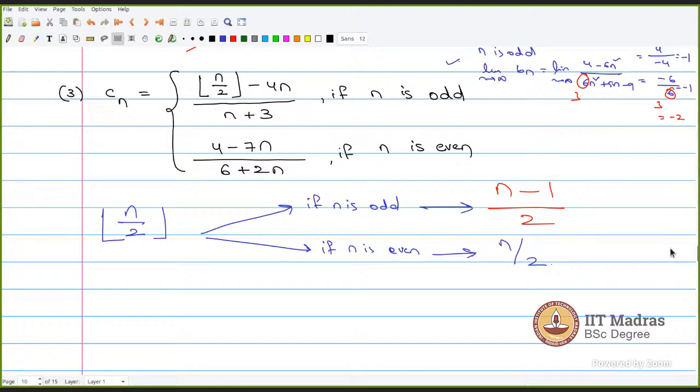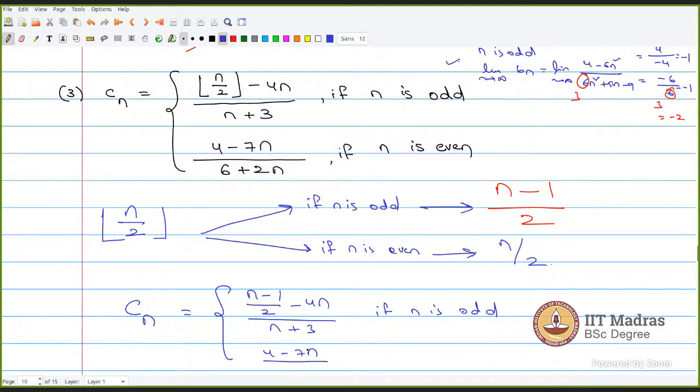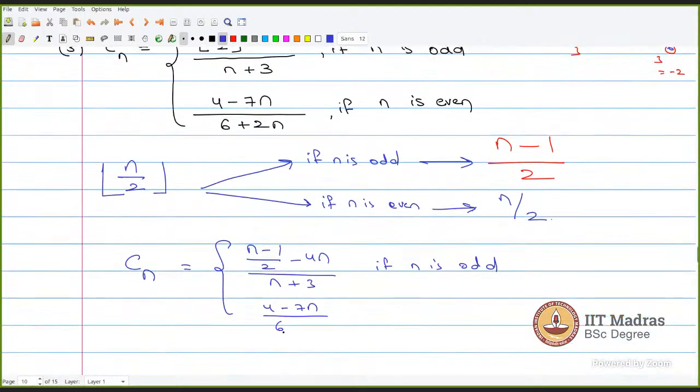Once you know this, you just substitute (n minus 1) by 2 in place of floor n by 2. Now my new Cn will be (n minus 1) by 2 minus 4n divided by n plus 3 if n is odd, and 4 minus 7n divided by 6 plus 2n if n is even.